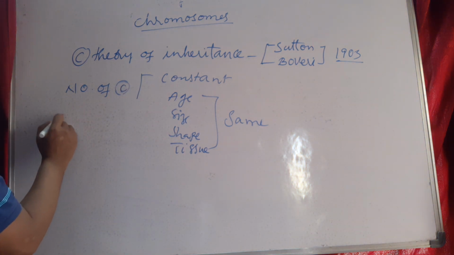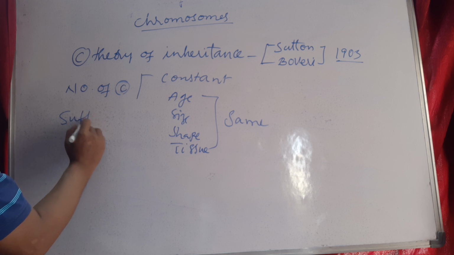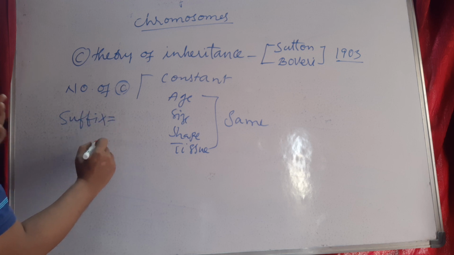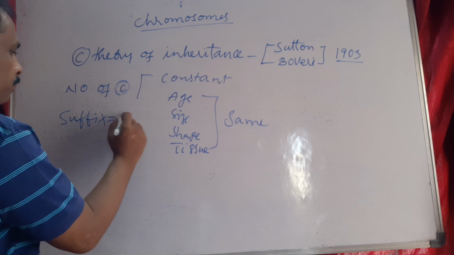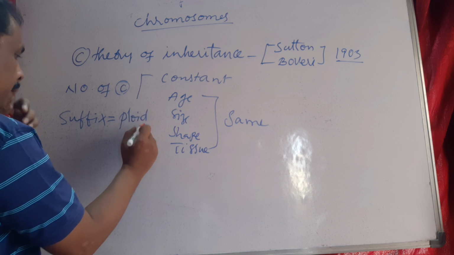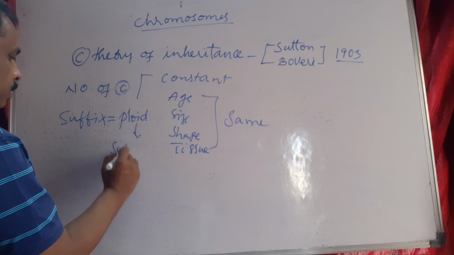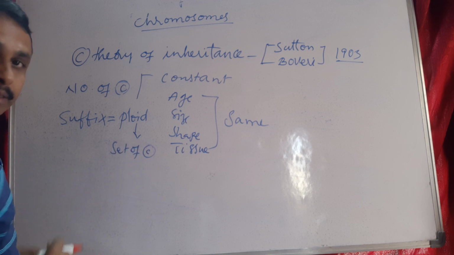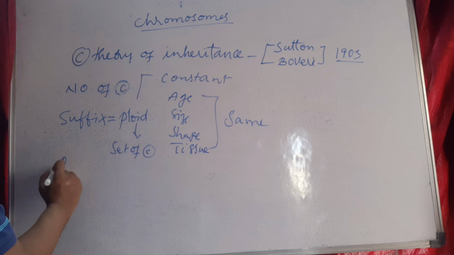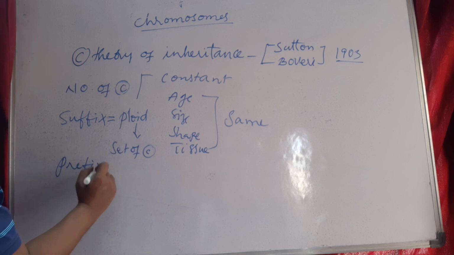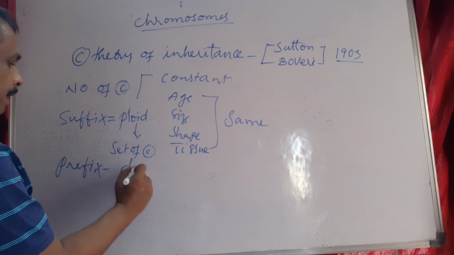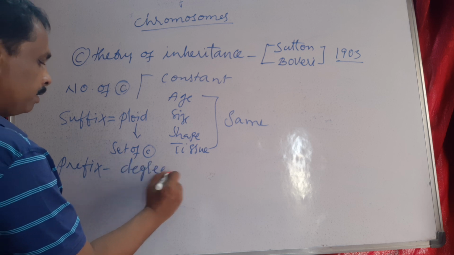The suffix ploid means set of chromosomes, and the prefix means degree of ploidy.